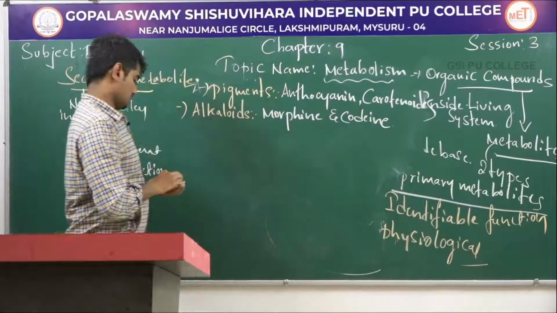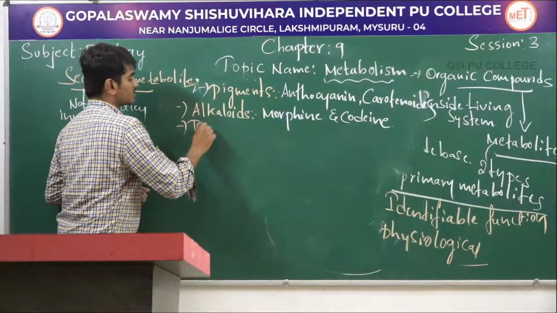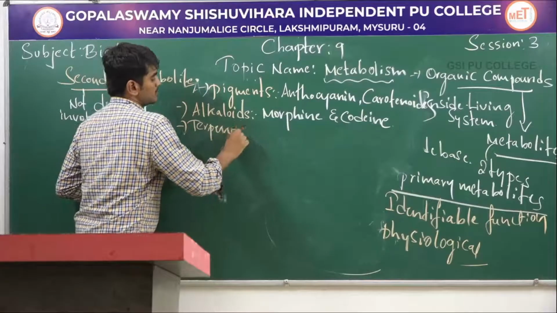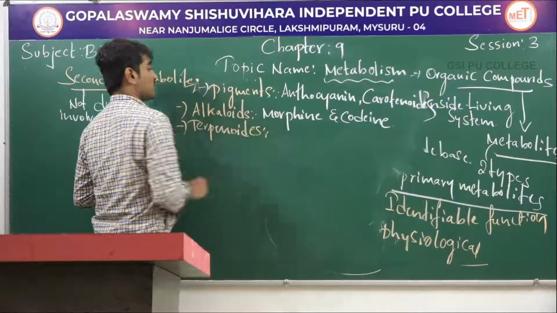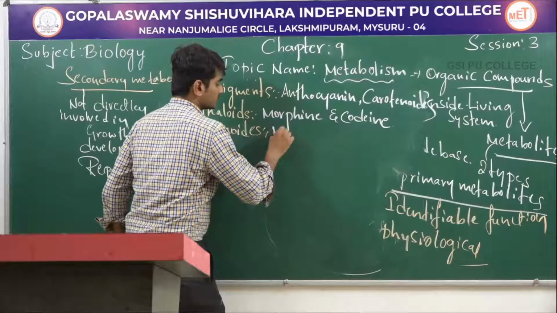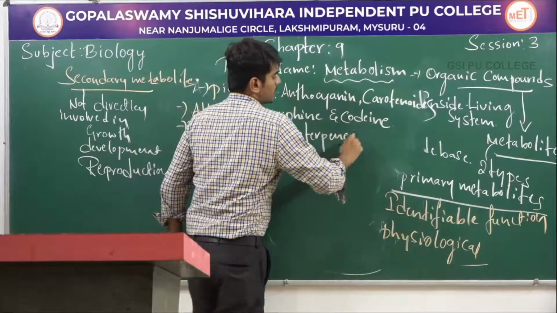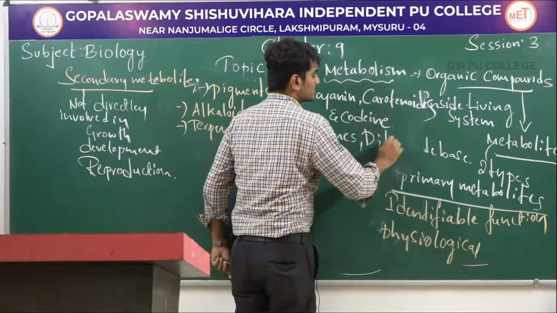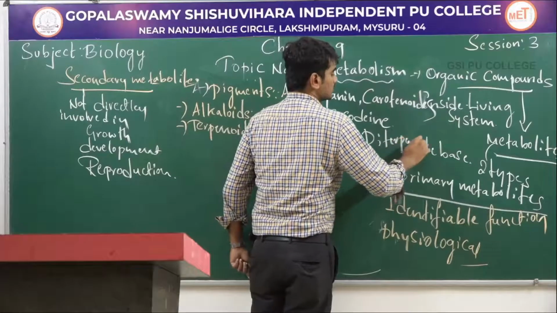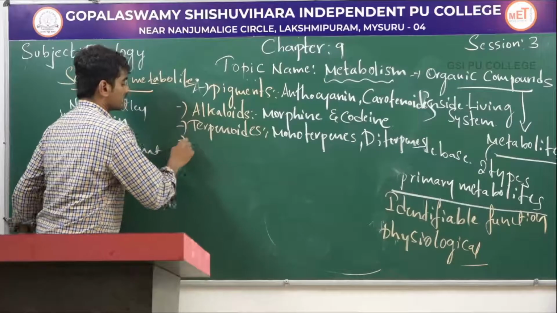The third one is terpenoids. Example for terpenoids: monoterpenes and diterpenes. The fourth one is essential oil.